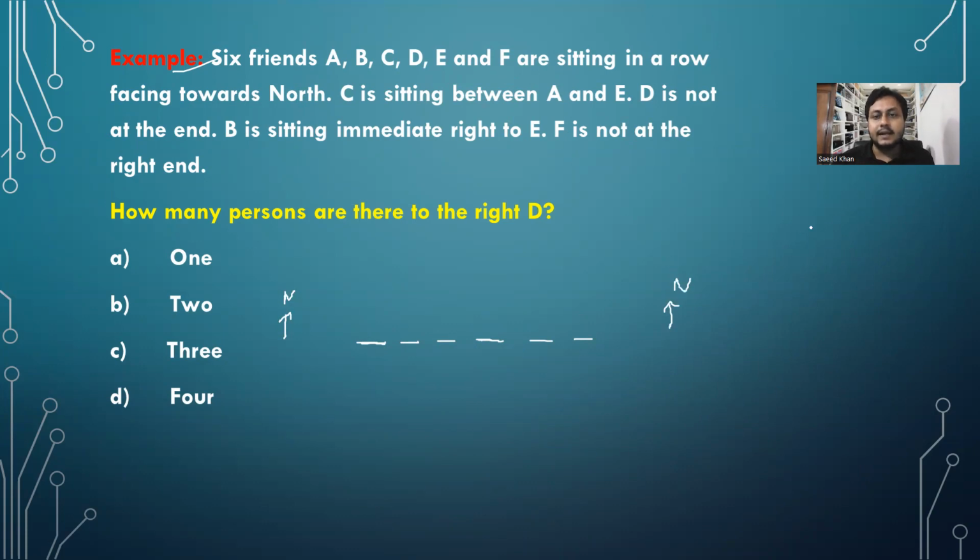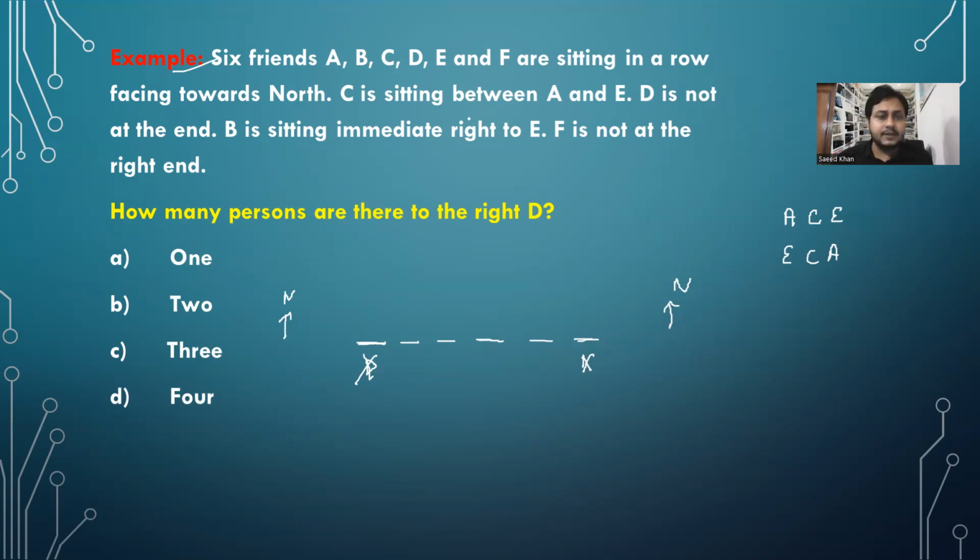C is sitting between A and D. So you have to make 2 cases. Either this way or this way, both are possible. D is not at the end. You cannot put D at the end, and end means the first and last position. End पर नहीं हो सकता है. D cannot sit at the end, right? It is written here, obviously.